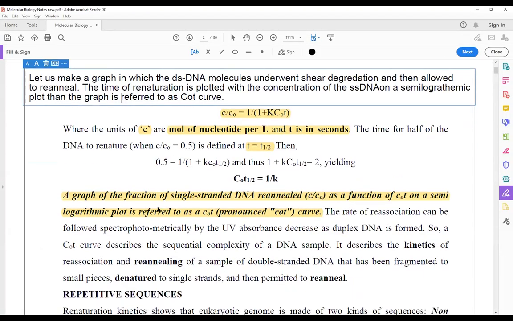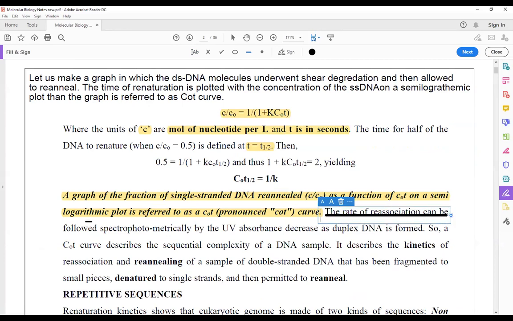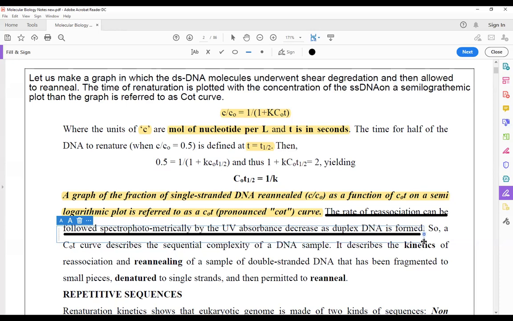Okay. Now, how to measure the rate of reassociation? The rate of reassociation can be measured through spectrophotometric analysis by the absorption of UV radiation. The rate of renaturation or the rate of reassociation can be determined with the help of UV light absorption. Now, how is the UV light absorption going to take place? It is going to take place at 216 nanometer. So a Cot curve describes the sequence complexity of a DNA molecule.